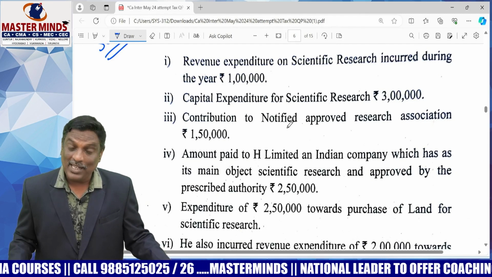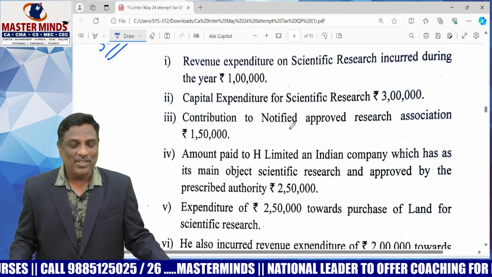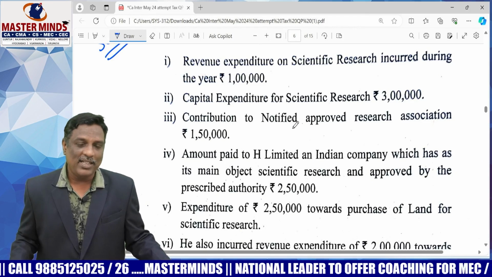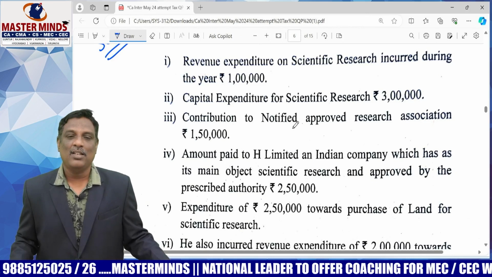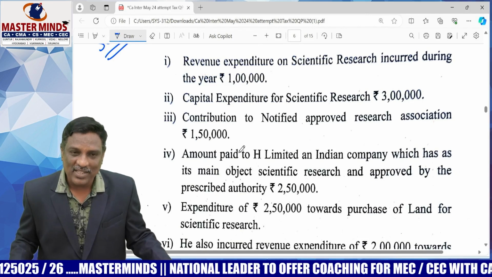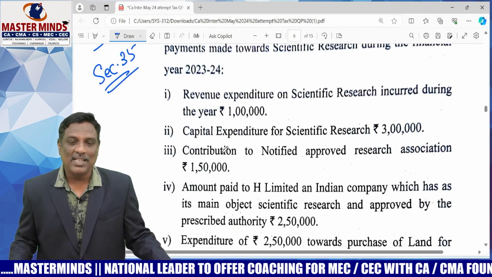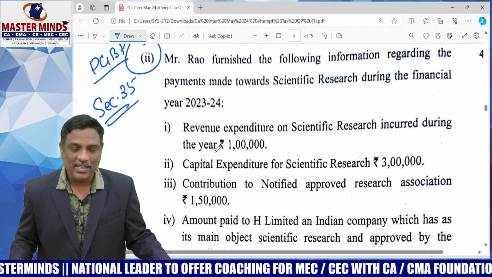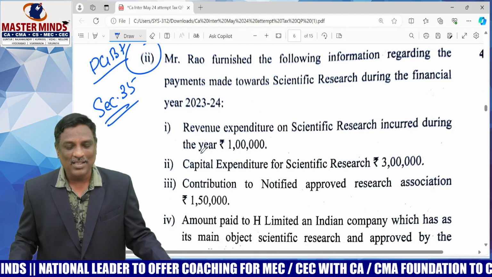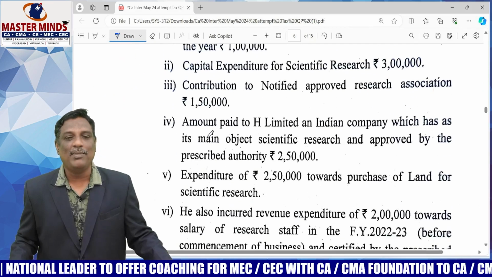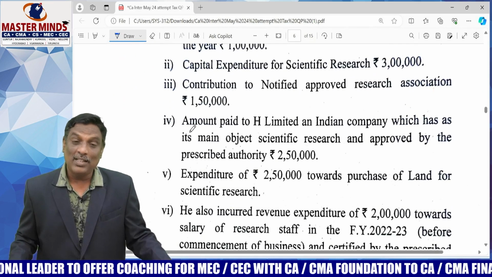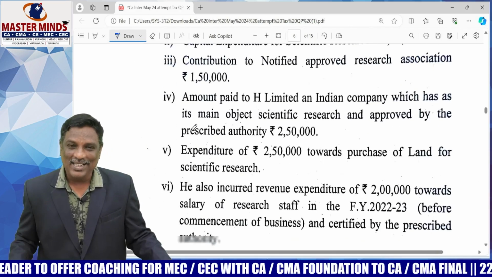Of course, in capital expenditure, land is not at all eligible for deduction. Any other capital expenditure is eligible at the rate of 100%. Even contributions are also eligible for deduction at the rate of 100%. That's the provision of section 35, taken from the PGBP chapter. It's a too easy and fundamental problem. 2 or 3 problems like this are there in our material.